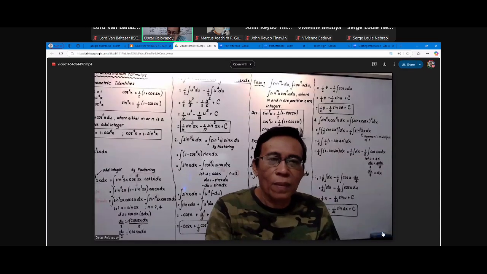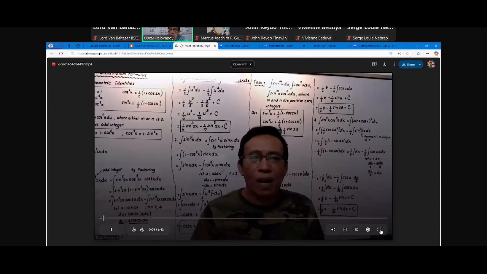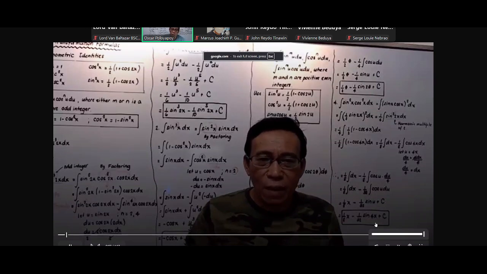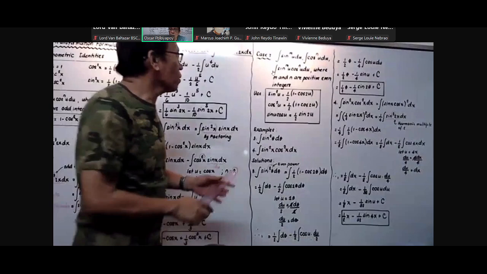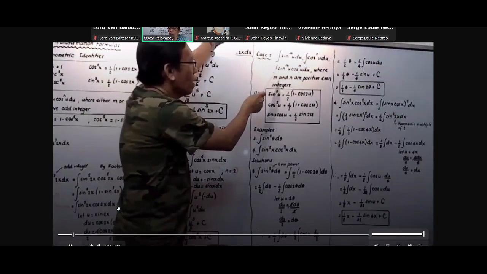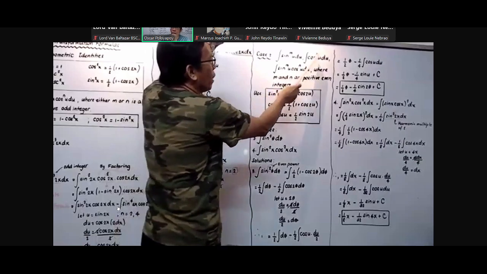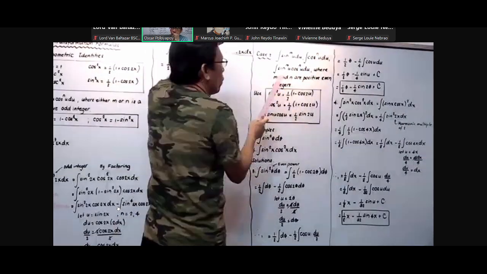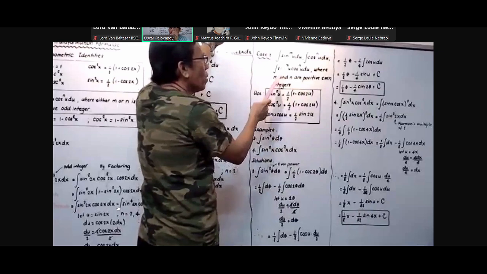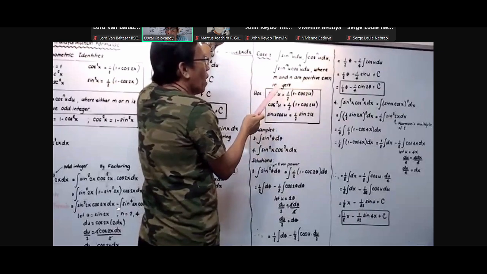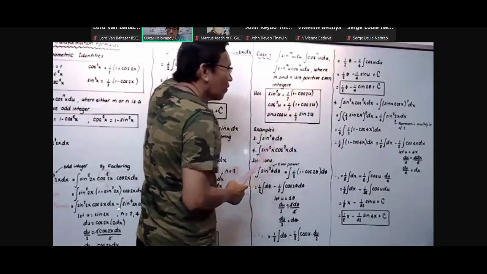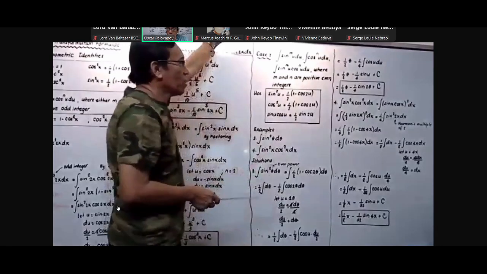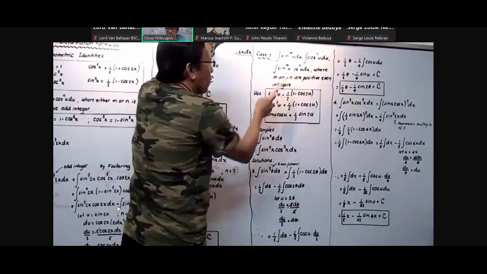Okay, it's time. We will have to proceed our discussion on case number 2. So for case number 2, the integration consists of sine raised to m u du, integration of cosine raised to n u du, and integration of the combination of sine and cosine, which is sine raised to m u, cosine raised to n u du, where m and n are positive even integers. So in other words, this one is even, this one is even, this one is even.